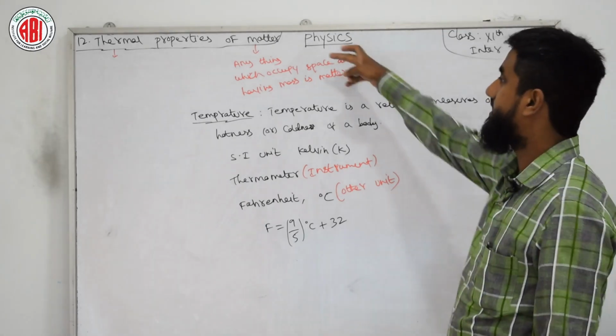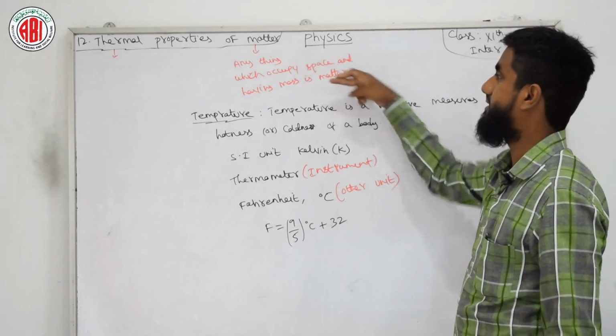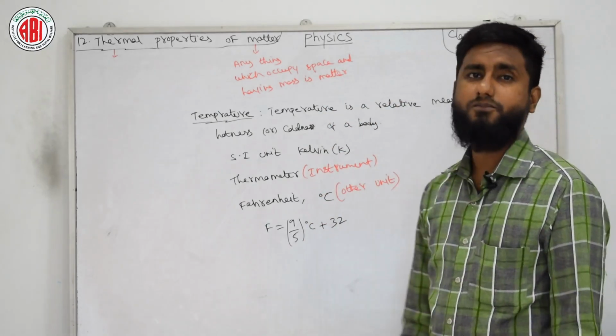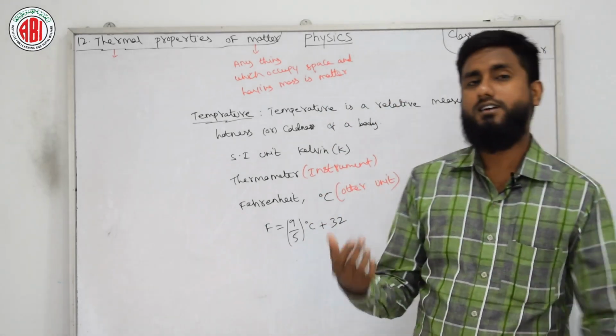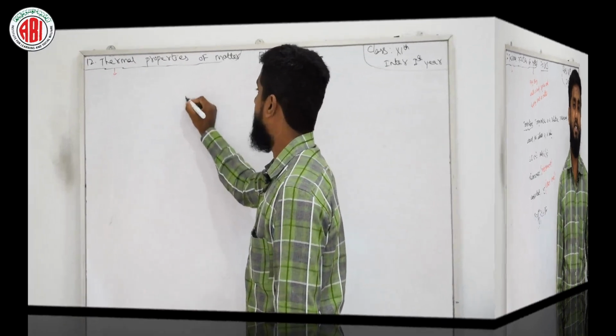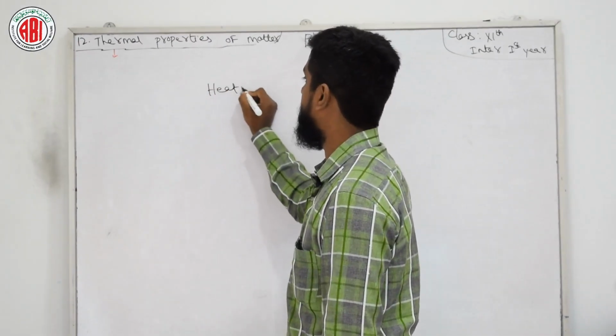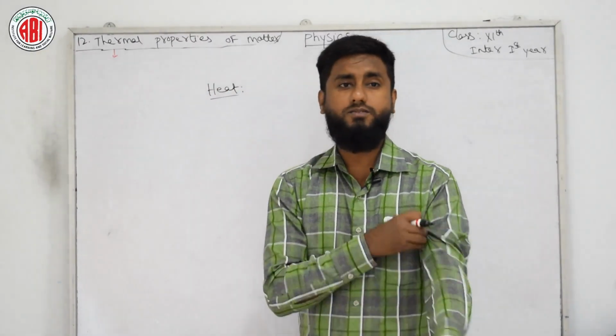And matter is anything which occupies space and has mass. Examples of matter are solids, liquids and gases. Next thing is heat: what is heat, what are the units of heat, and the instrument to measure heat.